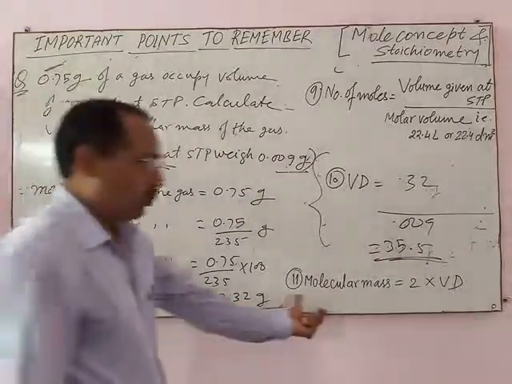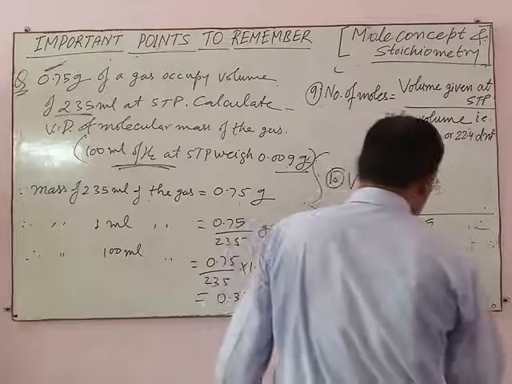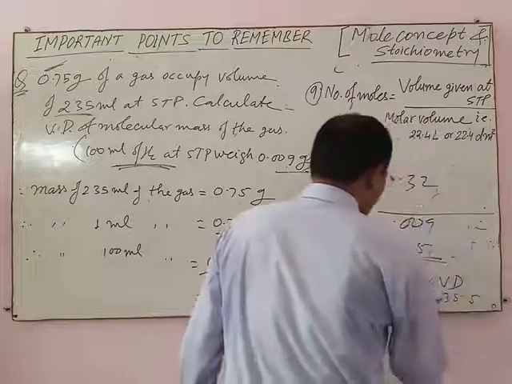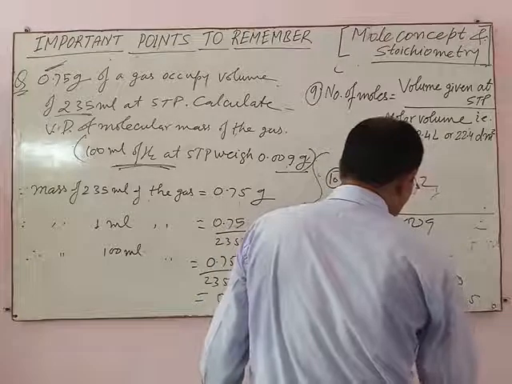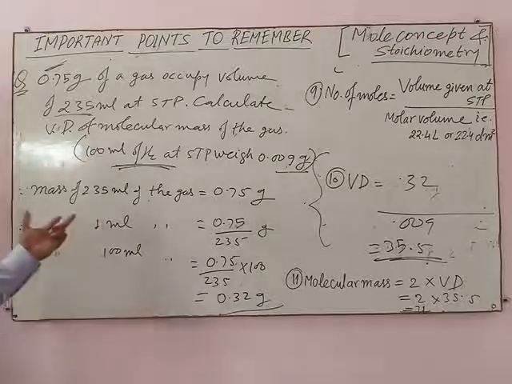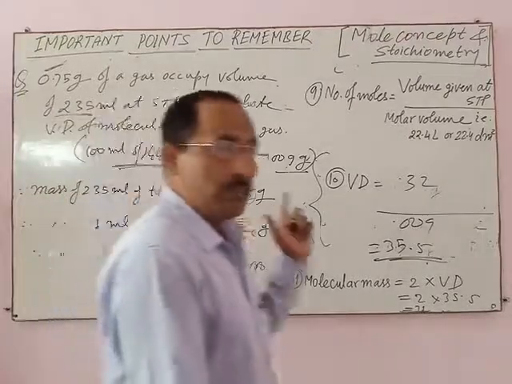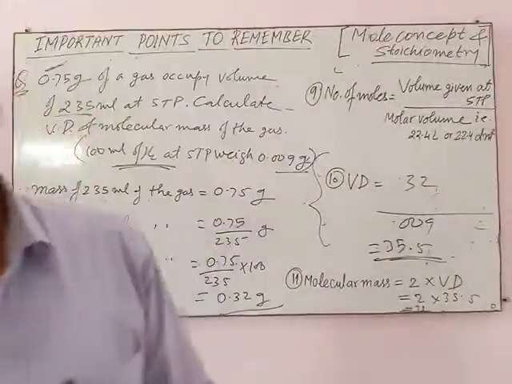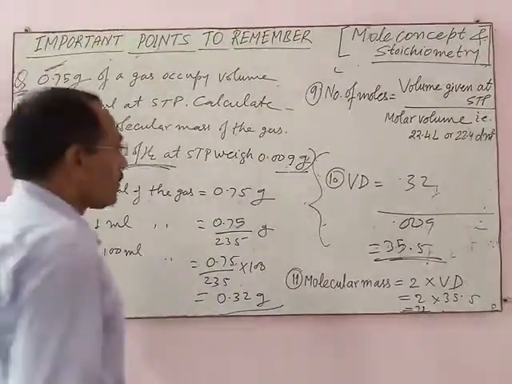Then molecular mass: 2 into vapor density, 2 into 35.5 gives 71. 71 is the molecular mass of the gas. This is all about some important points of this lesson, mole concept and stoichiometry.